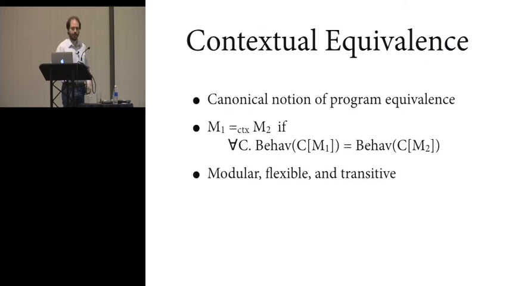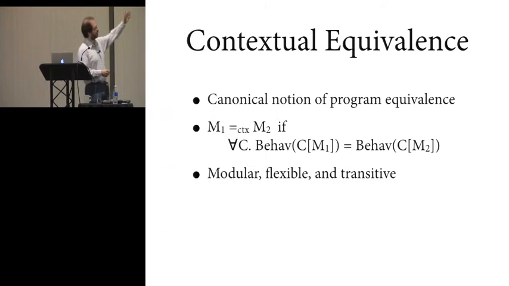So to lead into that, let me start with a straw man approach. What's the most obvious thing one might think of in defining a notion of compositional semantics preservation, and that is contextual equivalence. So contextual equivalence is the canonical notion of program equivalence that people have studied, and the idea is that two modules, M1 and M2, are contextually equivalent if any client program that you link them with cannot tell the difference between them.